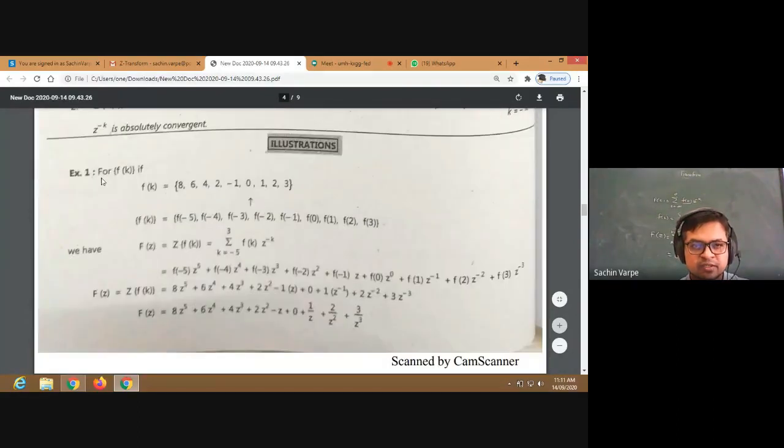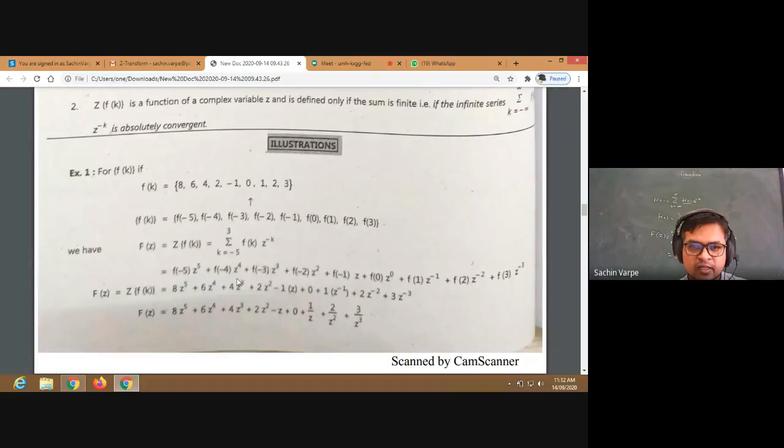These are some examples for f of k. If f of k is given to be this, basically they have obtained the Z transform of this given function f of k. So it will be k from minus 5 to 3, f of k z raised to minus k. So when we split this summation, f of minus 5 z raised to 5. So what is f of minus 5? It is 8, right? Then 6, and so on, and then we'll get the Z transform like this.